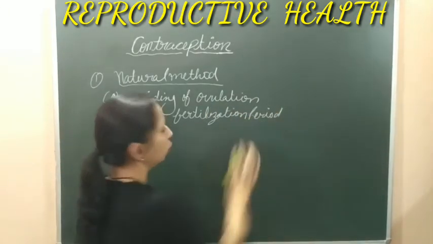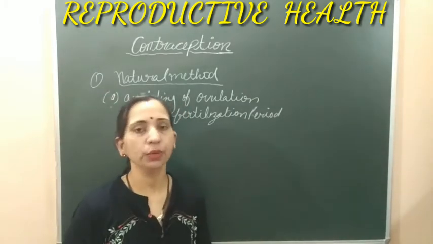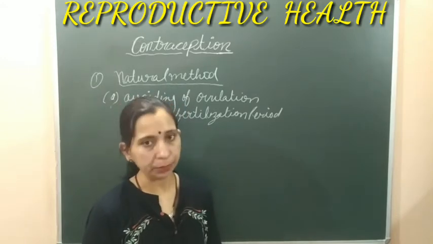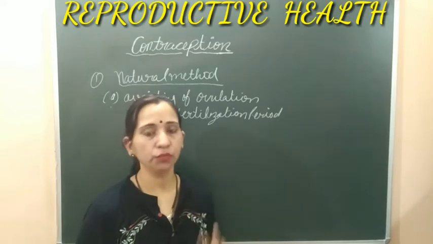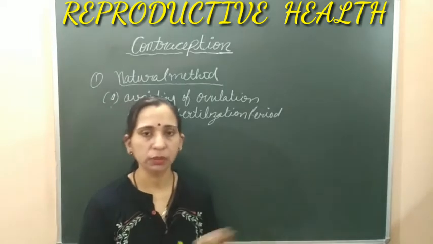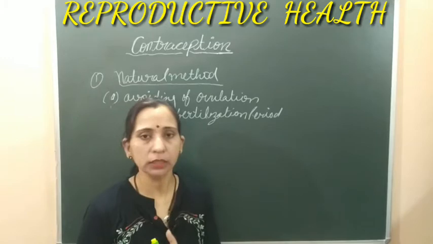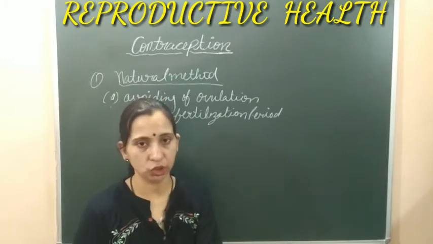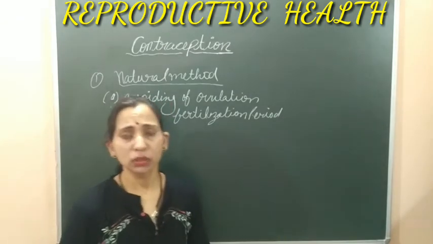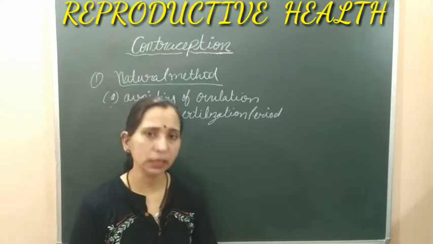In the previous chapter we discussed the human reproductive system, and we know that on the 14th day of the menstrual cycle ovulation happens, and the egg remains for 2 days in the female fallopian tube, and after that it dies. While the egg remains in the fallopian tube, this period is very suitable for fertilization, and it is also known as the fertile period. So this period is very important for fertilization and pregnancy.